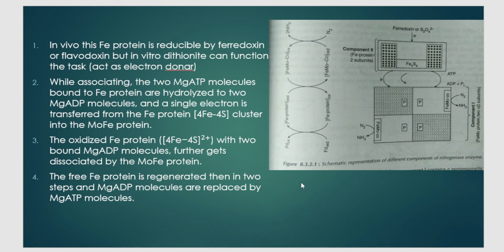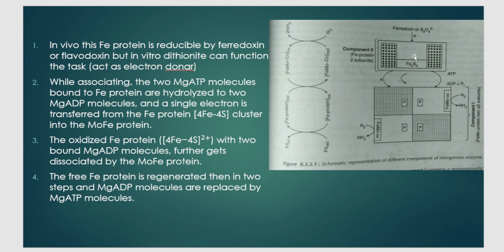I will summarize the whole thing again. Let us call them component 2 and component 1 to avoid confusion. The process begins with component 2. Component 2 takes one electron from ferredoxin or dithionite, so it is said to undergo reduction.